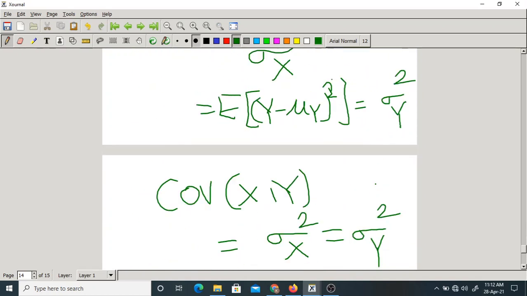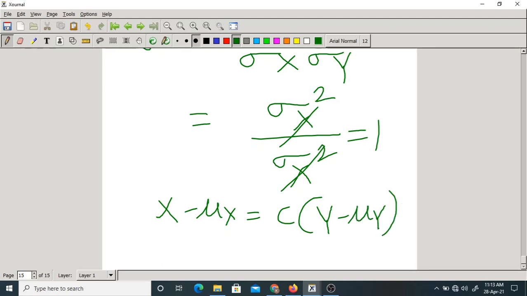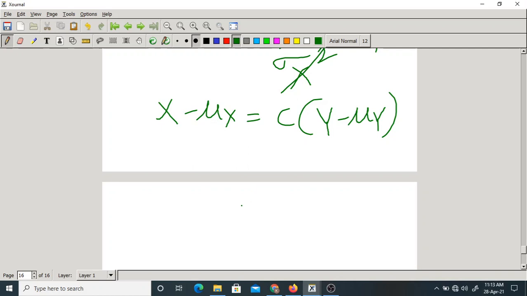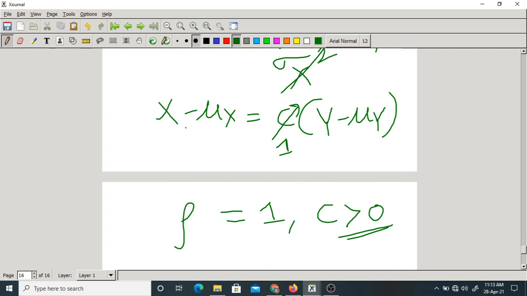Okay. Suppose in the same way, if x minus mu x equal to some constant c into y minus mu y, then what about the coefficient? It is 1. Still it is 1. In the previous example, I have taken c equal to 1. C can be any positive number. 1 if c is positive. Please make a note of this. So rho equal to 1 if x minus mu x equal to some positive constant c into y minus mu y.